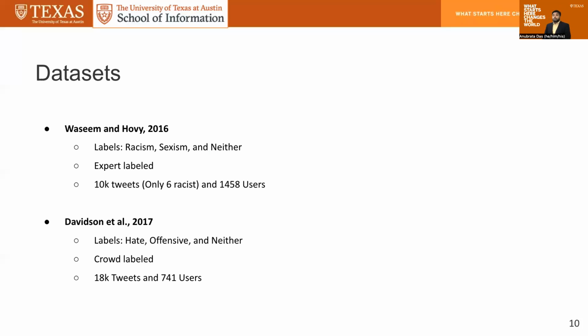For Davidson, we have 3 labels: hate, offensive, and neither. In contrast to Waseem and Hovy, the Davidson dataset is crowd labeled, and it has 18K tweets over 741 users.